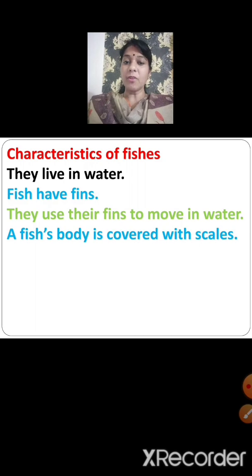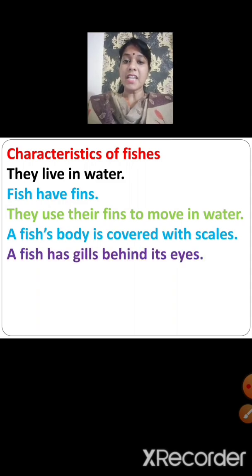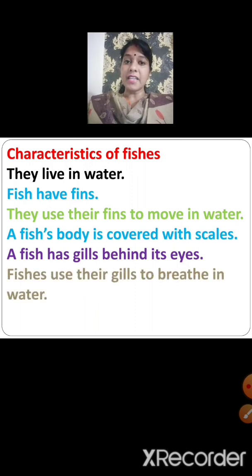A fish's body is covered with scales. In animals who suckle their young, we learned that their body is covered with hair. A bird's body is covered with feathers, and a fish's body is covered with scales. A fish has gills behind its eyes. Fishes use their gills to breathe in water.